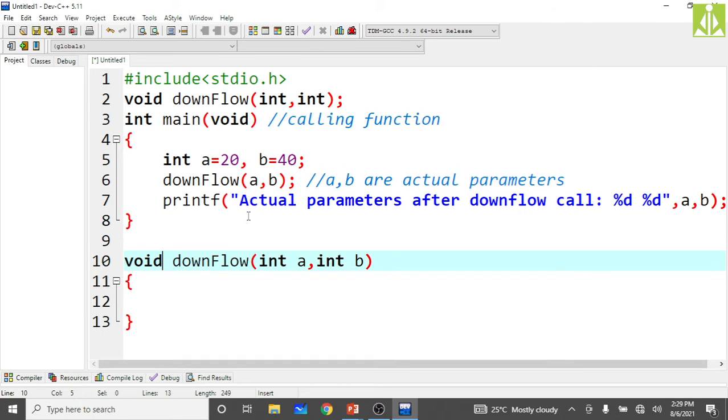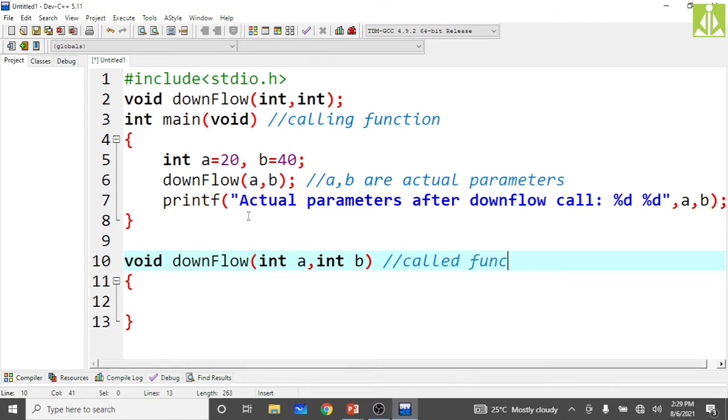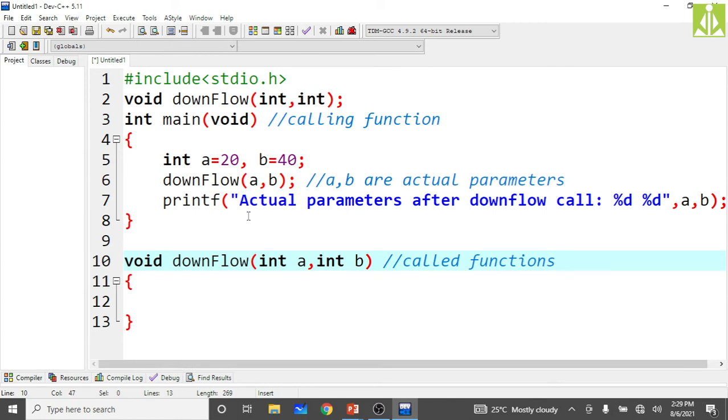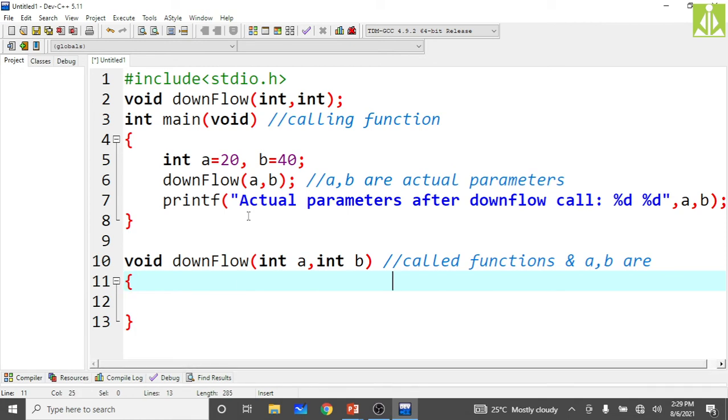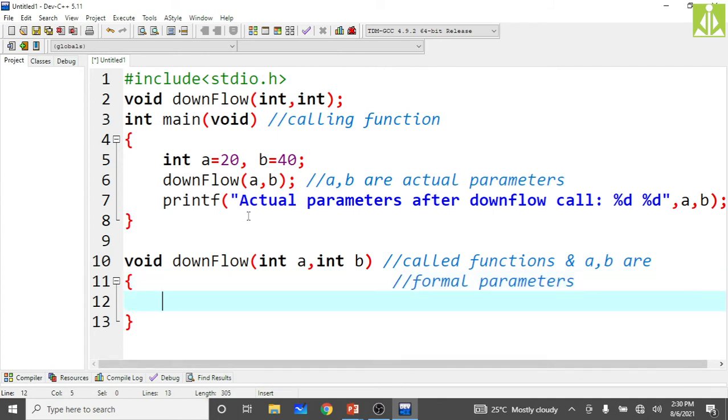Here a comma b, when you have received them at the called function, this is your called function, and a comma b are formal parameters. So here do some changes to those formal parameters.